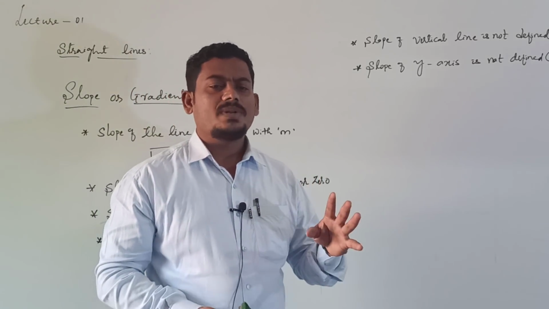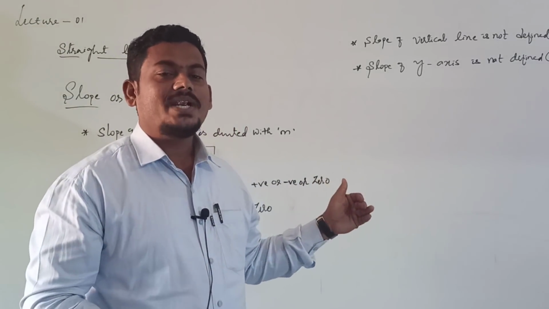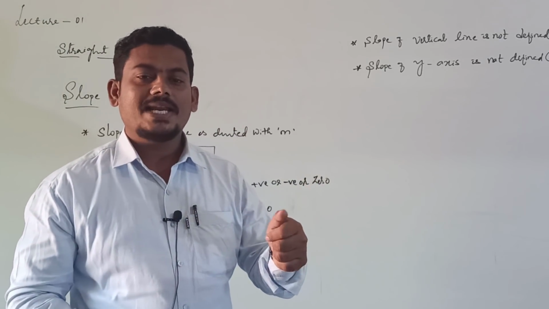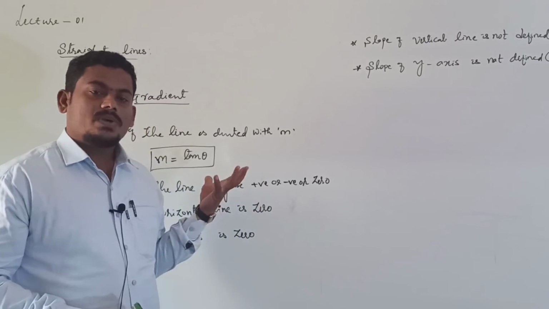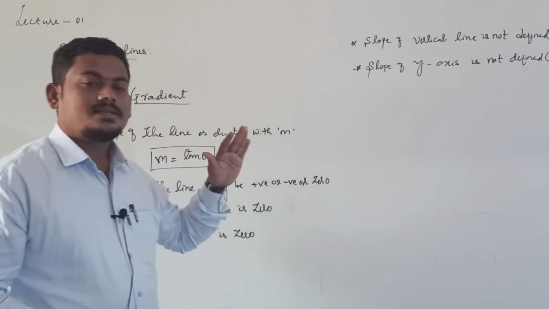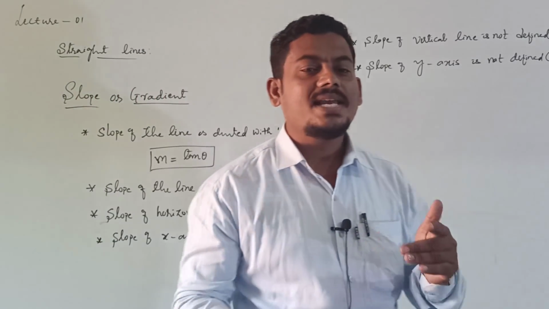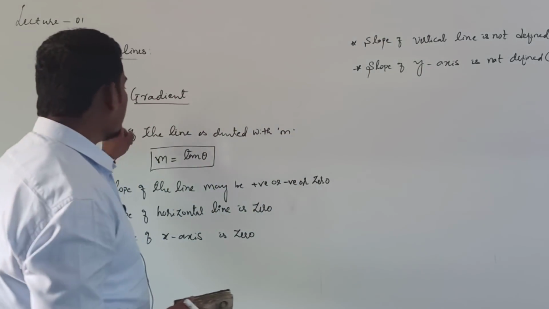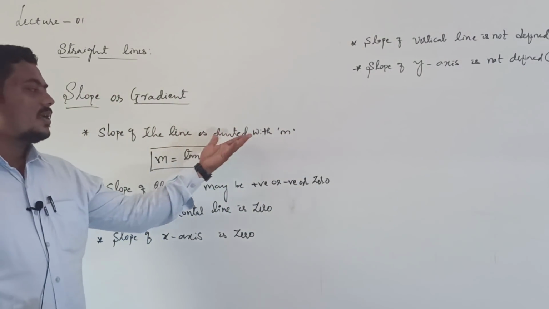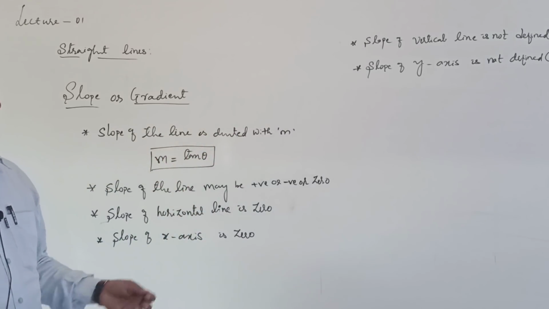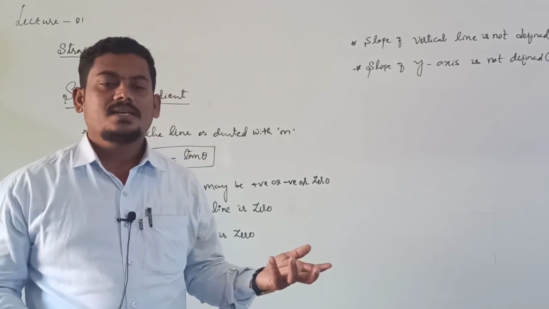And the inclination of a vertical line is 90 degrees. Inclination of the y-axis is 90 degrees, right? Then about slope. What is the definition of slope? If theta is the inclination of the line, then tan theta is called the slope of the line, right? And the slope of the line is denoted with small m, so simply m is equal to tan theta. Why? Because tan theta is the slope of the line, right?